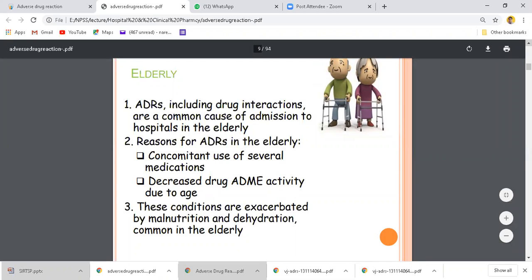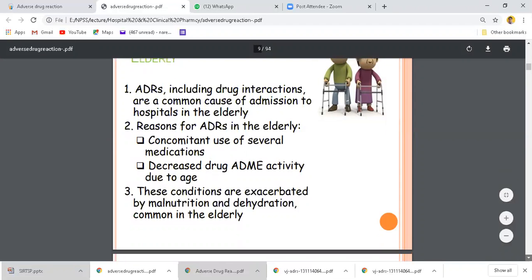These conditions are exacerbated by malnutrition and dehydration, which are common in elderly patients. This is also a cause of drug adverse reaction in old patients. These three reasons are there for the ADRs.